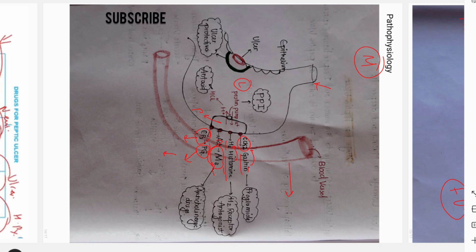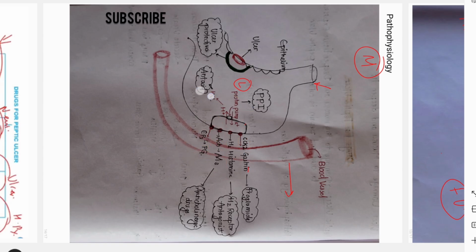So now we will see the drugs. First, the proton pump. Here we will only see the final step of secretion of HCl. In the proton pump, H plus is secreted into the lumen and potassium is exchanged for that, and the H plus joins with chloride to form HCl. So this is in short the mechanism.